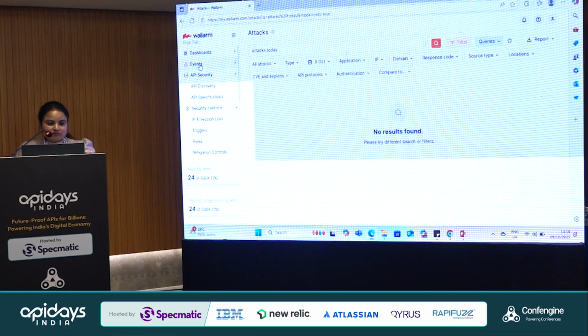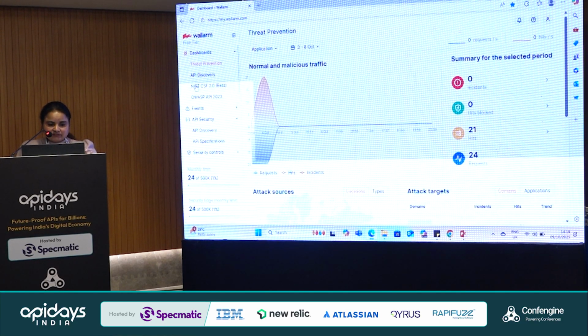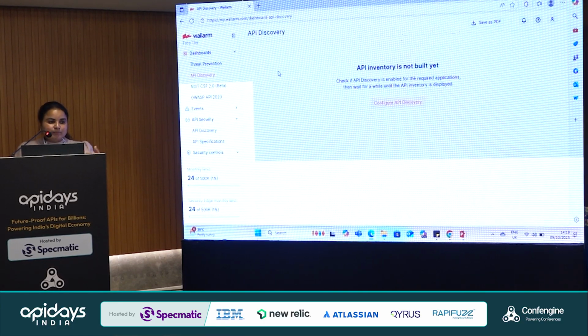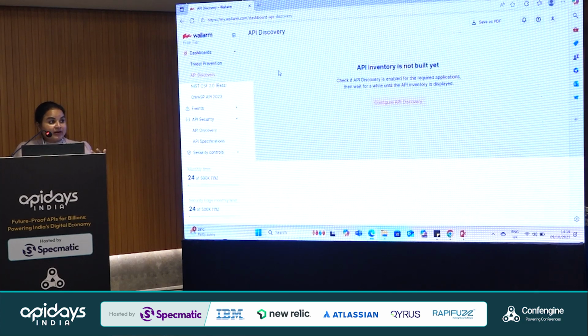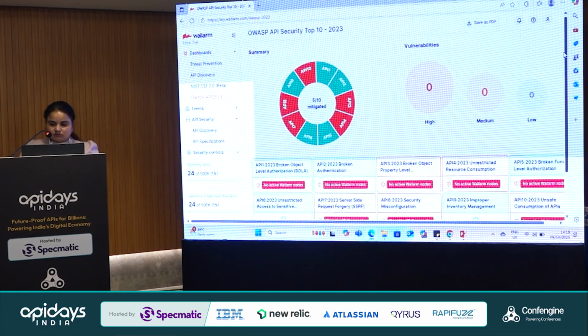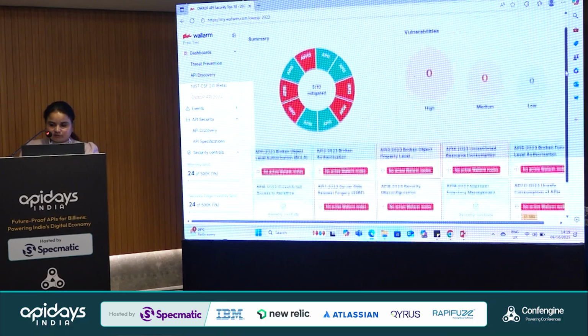So this is how Wallarm looks. Everything is in a single place: threat protection and all the API discovery, so we can monitor everything from here. We just have to integrate it, the way AppDynamics, Dynatrace or Splunk integrate with our live application. It pinpoints where the vulnerability is, where it will reach and which objects are affected, and you can see how the vulnerability summary comes out. Since there is no data, but it will show in the dashboard.